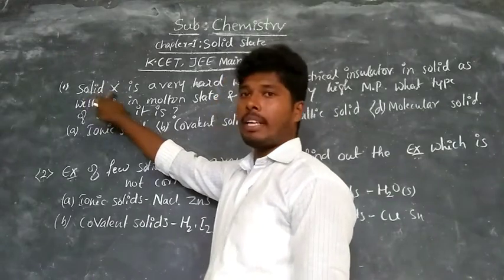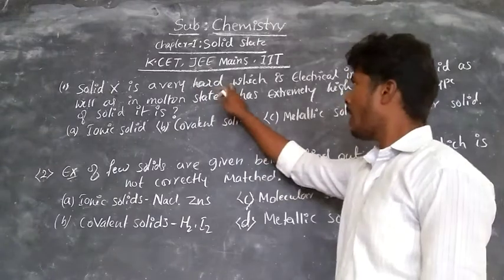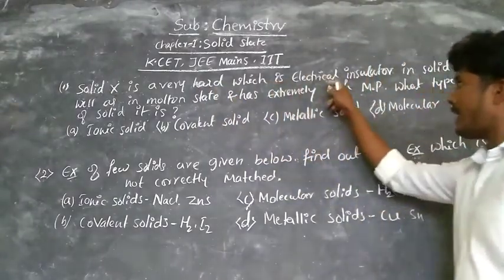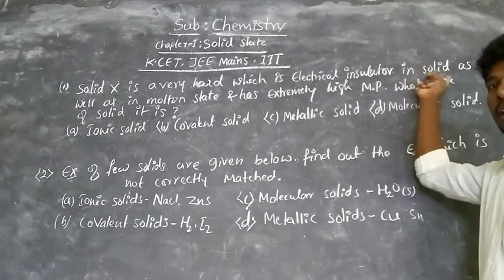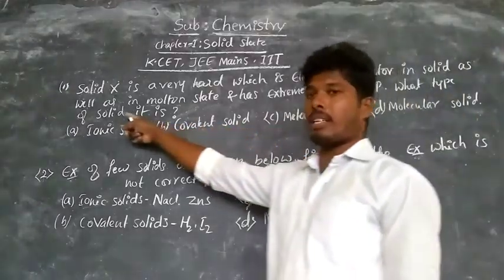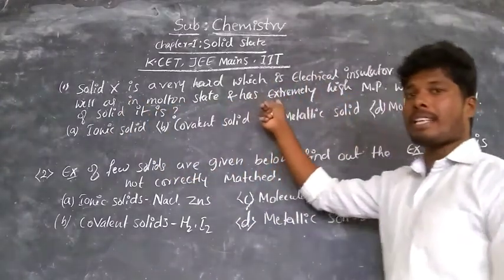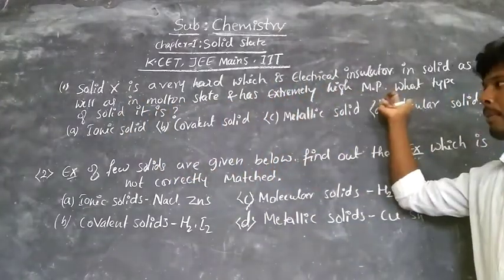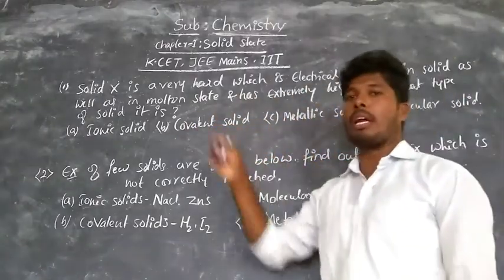A solid X is very hard and which is electrically insulated in solid as well as molten state. Means in both solid as well as molten state, and it has extremely high melting point. What type of solid it is?